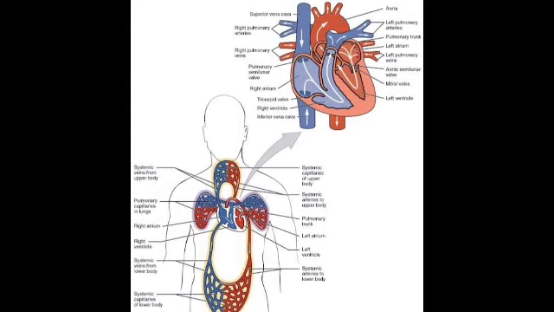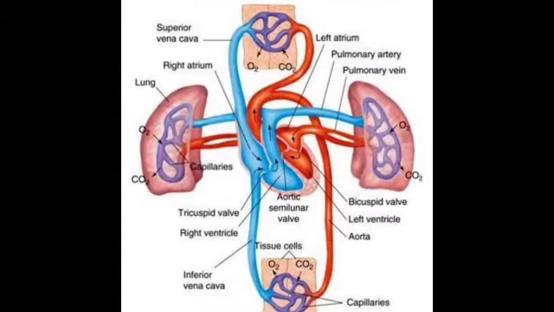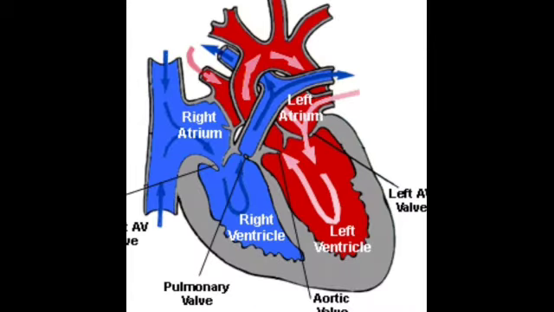Pumps need a set of valves to keep the fluid flowing in one direction, and the heart is no exception. The heart has two types of valves that keep the blood flowing in the correct direction. The valves between the atria and ventricles are called atrioventricular valves, also called cuspid valves, while those at the bases of the large vessels leaving the ventricles are called semilunar valves.